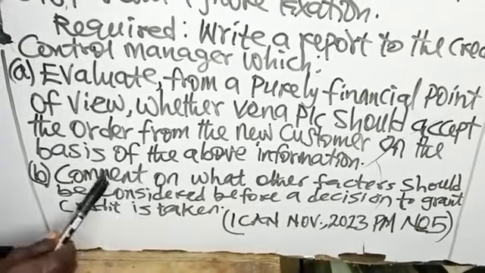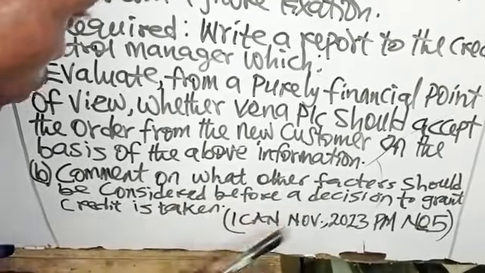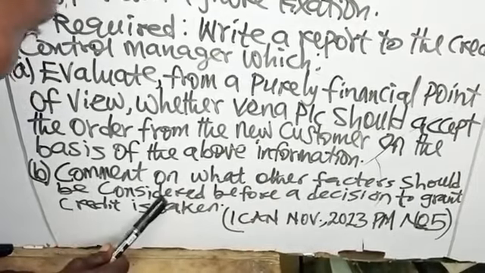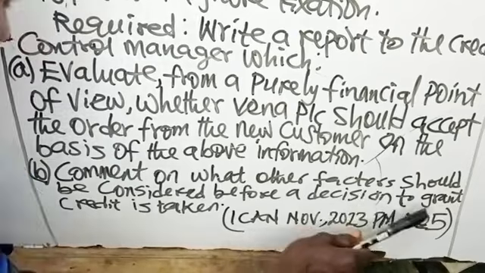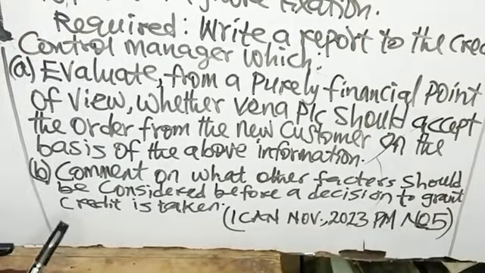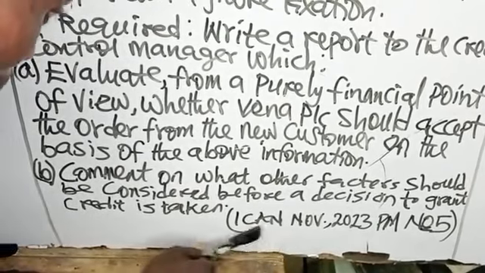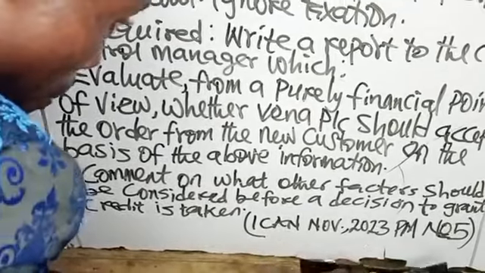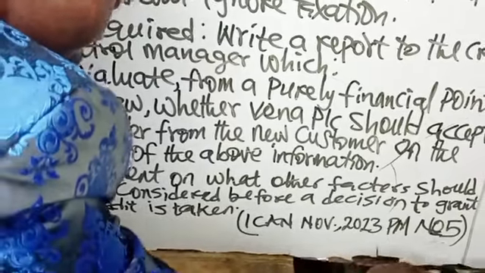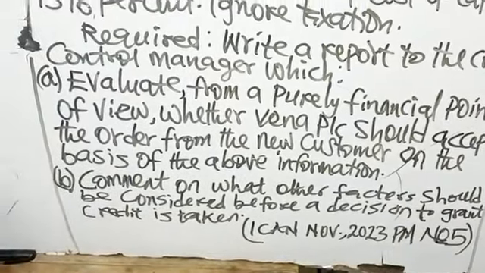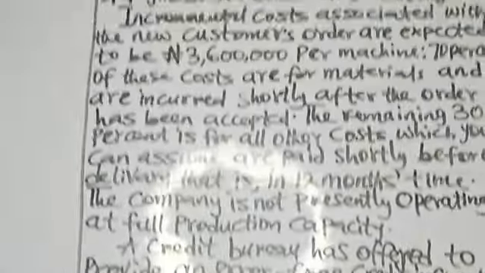B. Comment on what other factors should be considered before a decision to grant credit is taken. This question is obtained from ICAN November 2023 Performance Management question number 5. Now, let's have the solution to the question.